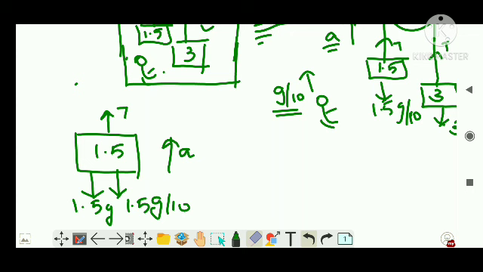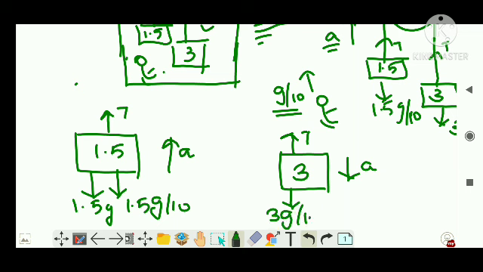Now, how will we solve the question? There is a figure with 1.5 g, right? Similarly, I can even draw for 3 also. There is a tension in the upward direction. Acceleration for it is downward. So there is a pseudo force 3g by 10 and there is a weight 3g in the downward direction.